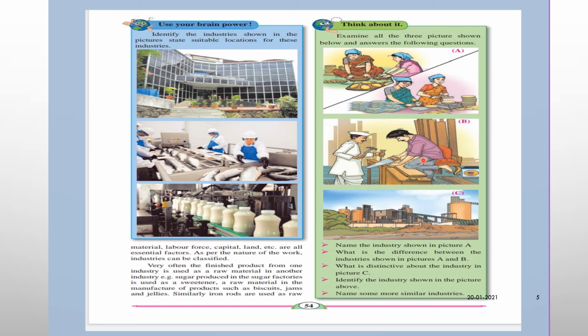Next, what can you say about the industry in picture C? So please see picture C. It requires capital, manpower, machinery, and space on a very large scale. Okay, next, identify the industries shown in each picture. First one is small industry, medium industry, and large industry. I already told you the three types of industry. First one is the related picture, small industry, next medium industry, and last large industry. Okay.